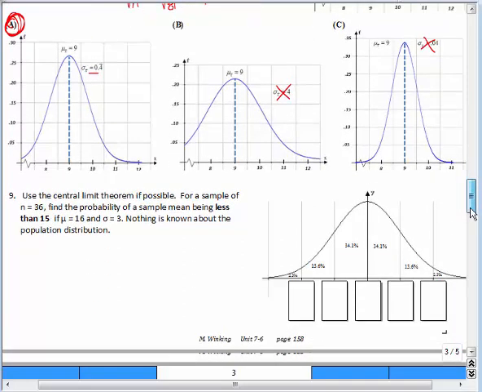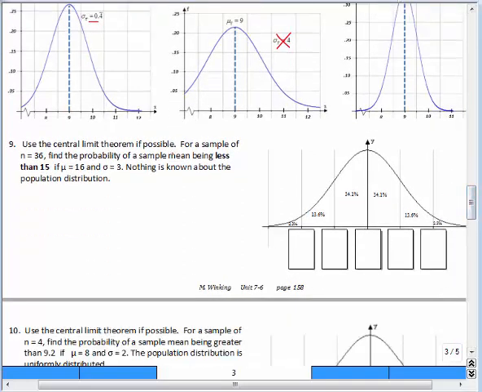All right, let's do this in an actual problem now. It says, use the central limit theorem if possible. For a sample of n equals 36, so that's a good sign. We're above that limit, that threshold of 30, so it doesn't matter what the population looks like. As long as we're above 30, it's guaranteed that the distribution of the sample means will be normal.